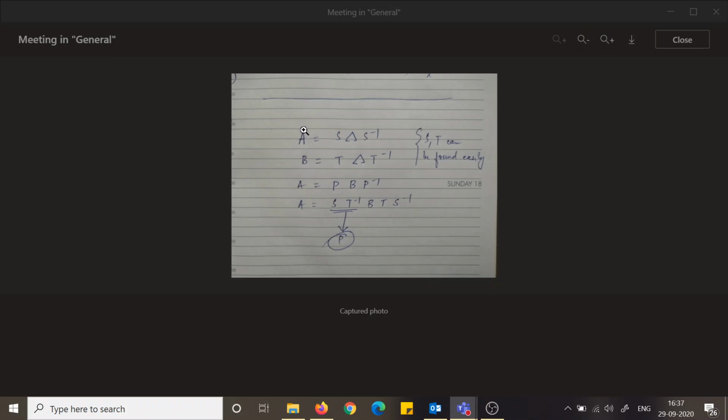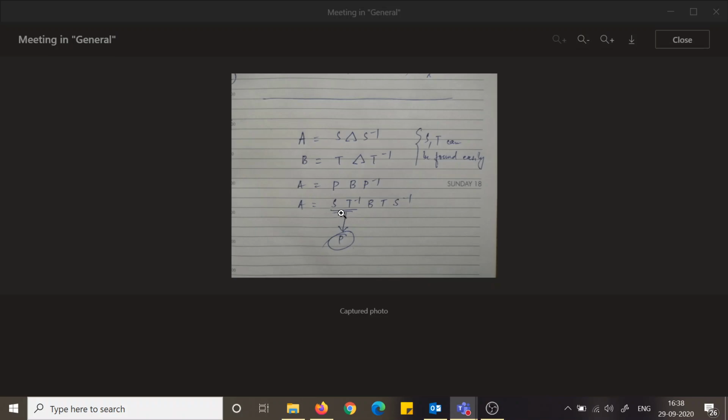Now A and B are also related through some similarity transformation P. So A equals P B P inverse. Now using the above two equations, by eliminating this delta, basically the diagonal matrix, you can find that this P would be S T inverse, and hopefully he is correct here in his algebra.